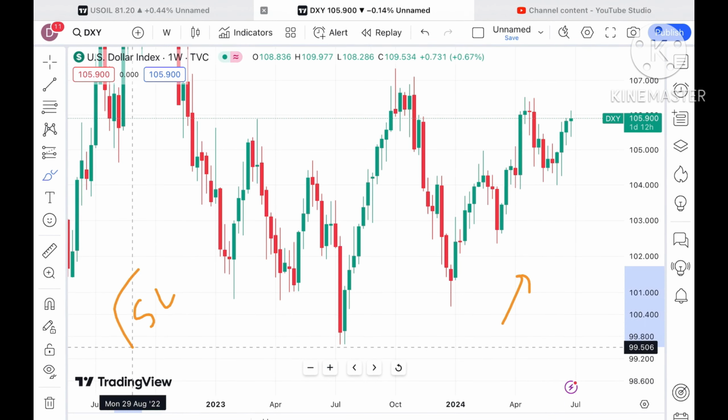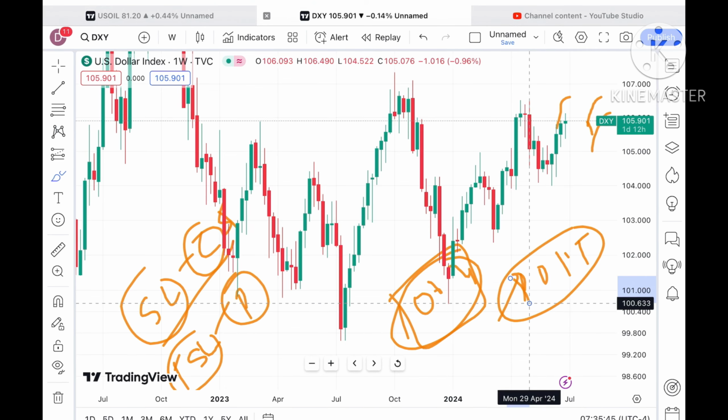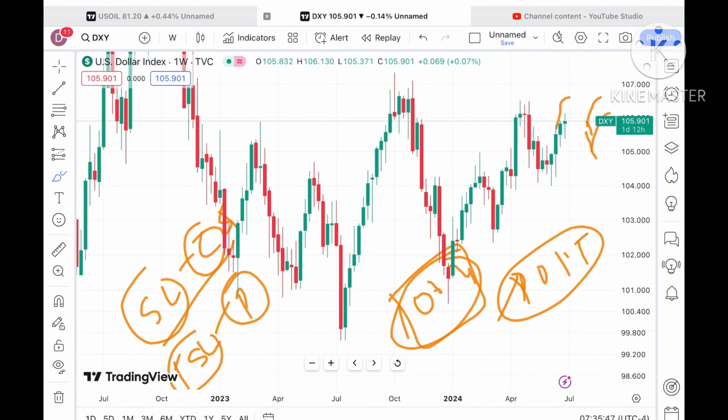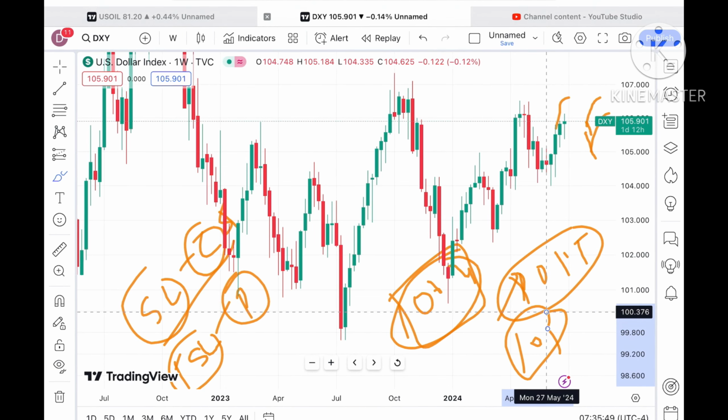Once the price starts going above this level, we can see a level of 106, and from there it can cross a level of 106.4. That level is already a weak support, so chances of resistance, it can cross this level. But if the price doesn't sustain, it can come down again towards a level of 105.5, and if that doesn't sustain, a further fall we can see towards 105, and then it can come down.